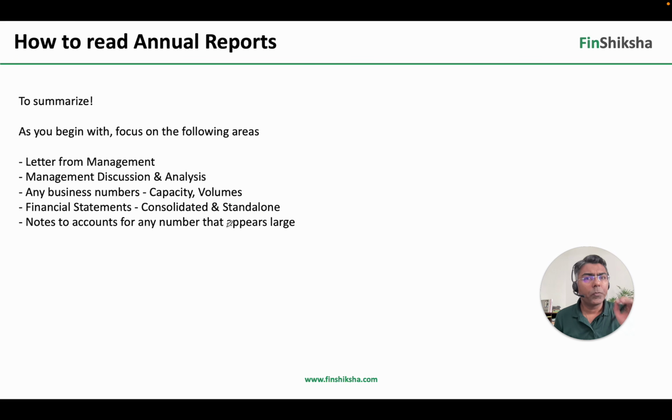To summarize, जो 4-5 points आपको किसी भी annual report में देखने हैं: you have to look at the letter from the management to the shareholders, management discussion and analysis, and any business numbers. Generally companies give you performance highlights, so you can look at capacity, volumes, how many stores they have, how many stores they've added, and so on. Then any financial information, consolidated and standalone, and whatever numbers you find which are large in the balance sheet or P&L of the company, you can go and check the notes to accounts just to understand कि ये number क्या है, कहाँ से आ रहा है, and how does that work.